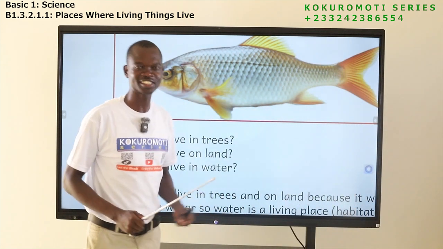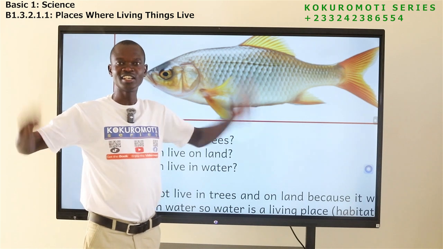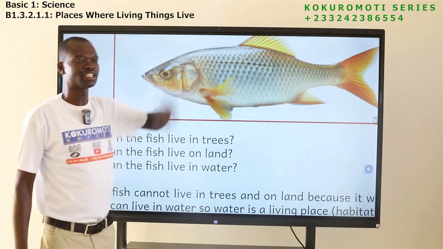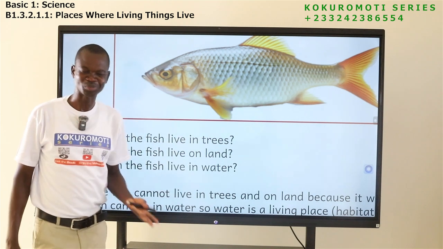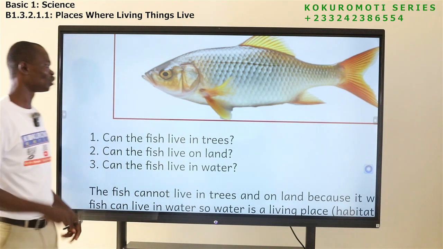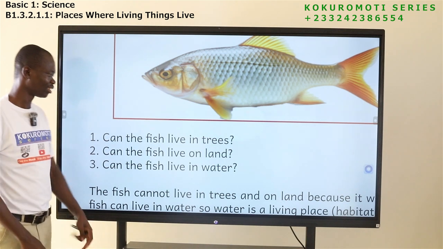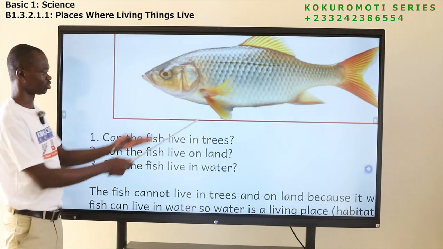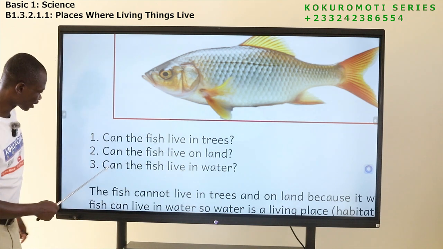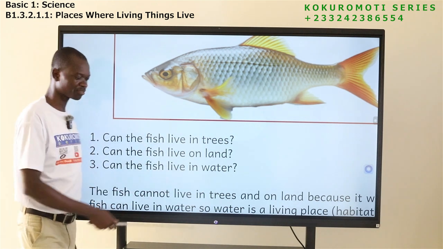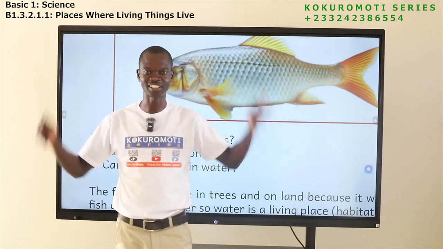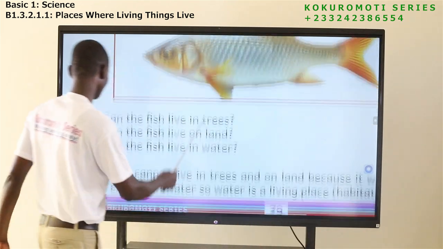Have you seen a fish flying in the air before? Or have you seen fish in trees before? The answer is no. I have not seen one before. If you have seen one before, then you have to show me where you saw that. Fish cannot live in trees. Fish cannot live on land. Can the fish live in water? Yes. Fish can live in water. Now, let's move on.